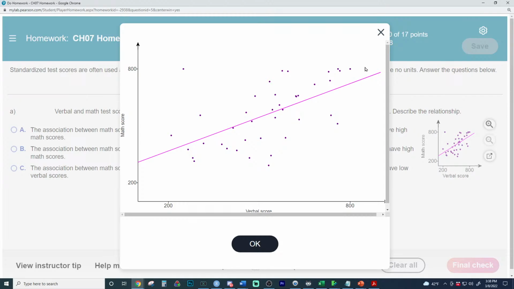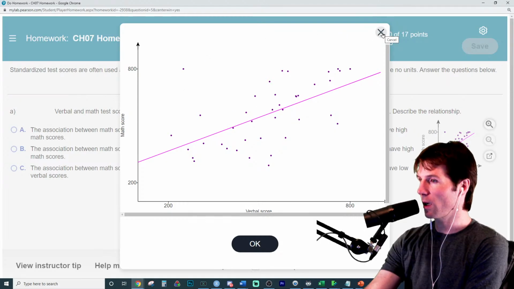Well, it's got this right here. It's mainly this. I see a little bit of that. We need to talk about the strength, the direction of it, the form of it, and the unusual features. Strength is how spread out it is. The form of it, is it linear or not linear? The direction, is it positive, negative, or not well described by either? And unusual features. What would people say? Just think of some words here to talk about this.